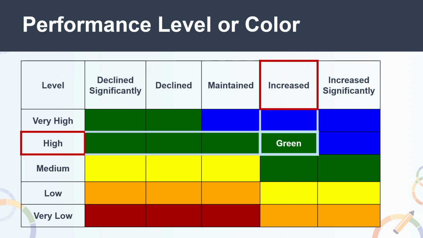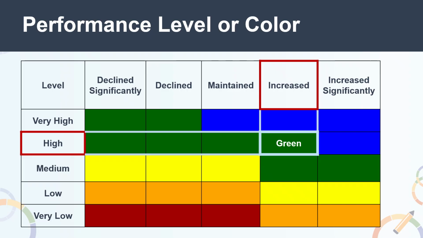A 5x5 table is used to determine the performance level and color for the academic indicator. The top row of the table represents change from the prior year: declined significantly, declined, maintained, increased, and increased significantly. And the first column represents status in the current year, going from very high, high, medium, low, and very low.